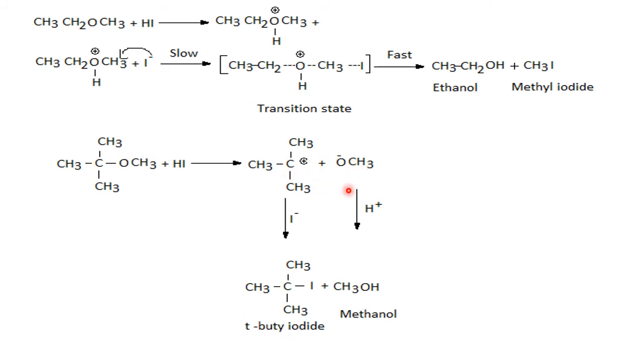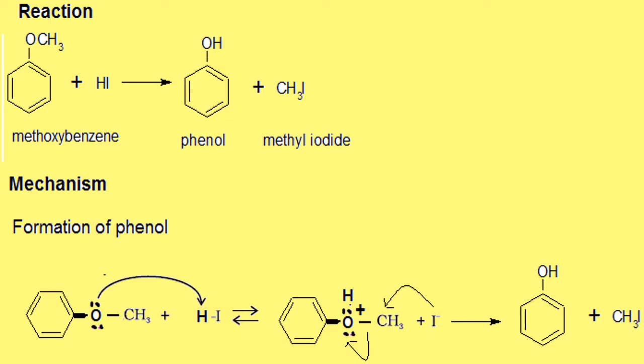Now, accordingly, this is a plus, so minus will add; this is a minus, so plus will add. Accordingly, tertiary butyl iodide, the alkyl halide, and alcohol are formed here. So this is a very easy mechanism to understand. Kindly go through it and use it whenever required as a knowledge part, as an example. Now, the same reaction I told once again.